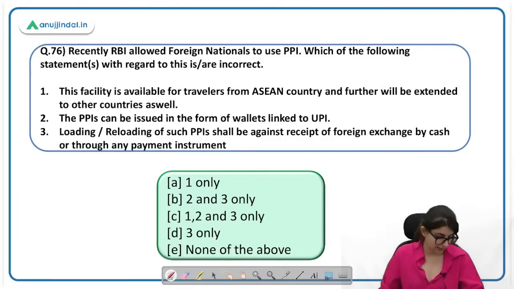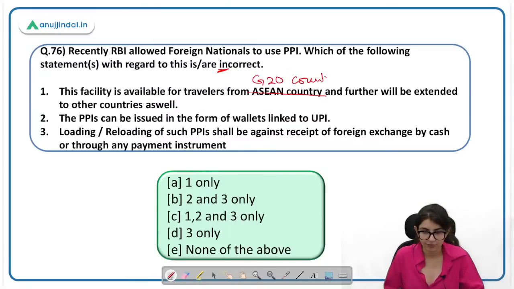Recently, RBI allowed foreign national to use PPI. Which of the following statement in this regard? These are incorrect. Incorrect निकालना है। Facility is available for travelers to Asian countries. जो first time facility आई थी वो किसके लिए थी? Was it for Asian countries? Travelers from Asian country. It was from G20 country. Travelers from G20 country nations. And further will be extended to other countries as well.